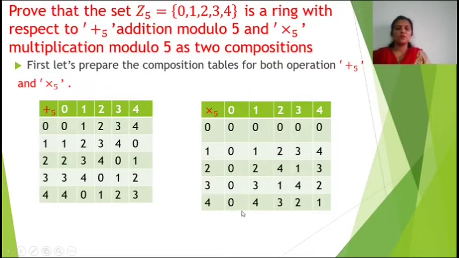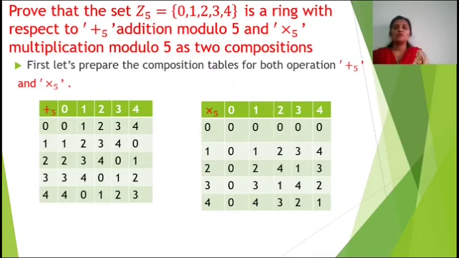4 multiplication modulo 5 0 is equal to 0, 4 multiplication modulo 5 1 is equal to 4, 4 multiplication modulo 5 2 is equal to 3, 4 multiplication modulo 5 3 is equal to 2, and 4 multiplication modulo 5 4 is equal to 1. 4 into 4 is 16, 16 divided by 5, the remainder is 1. So we prepared the composition tables.